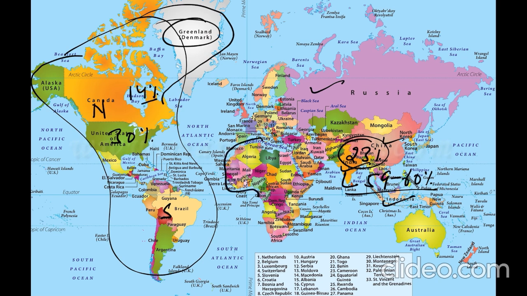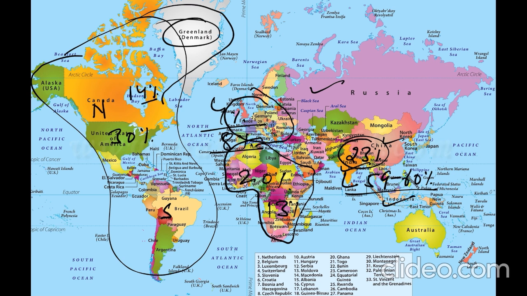Third one is Africa, and Africa accounts for 20% of the area of the world, but it only accounts for 13% of the population of the world. And then we will talk about Europe. Europe is a very small continent, and Europe accounts for only 4% of the area of the world, but it accounts for 8% of the population of the world. So it is also a densely populated continent.